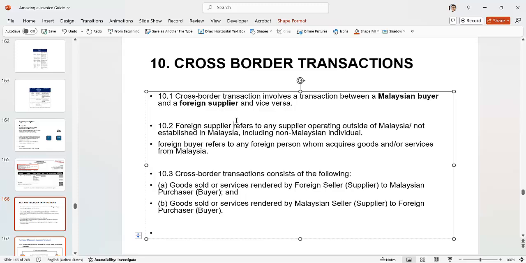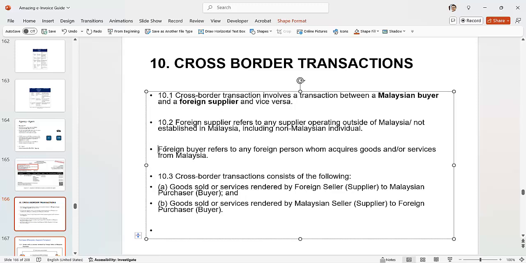So let's say you buy a certain medical equipment, right? It is produced in Germany, and then you import it. Then that is a foreign supplier. And likewise, you produce a certain car, or you invented a certain kind of food, a durian, right? And then a China foreign buyer wants to buy this. Then you can see that there's a cross-border transaction.